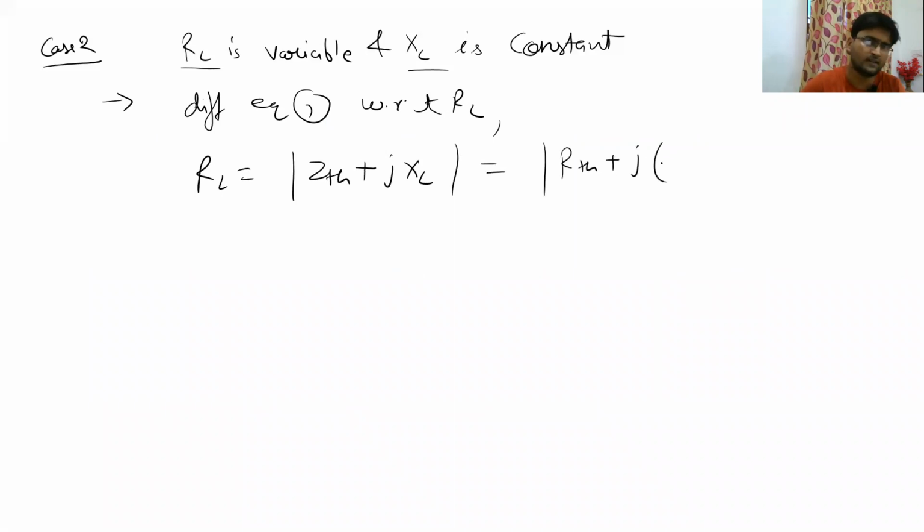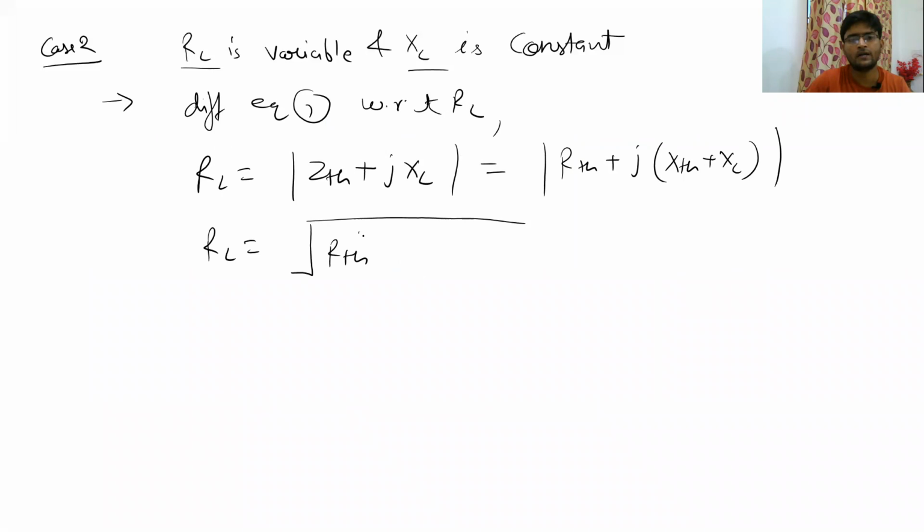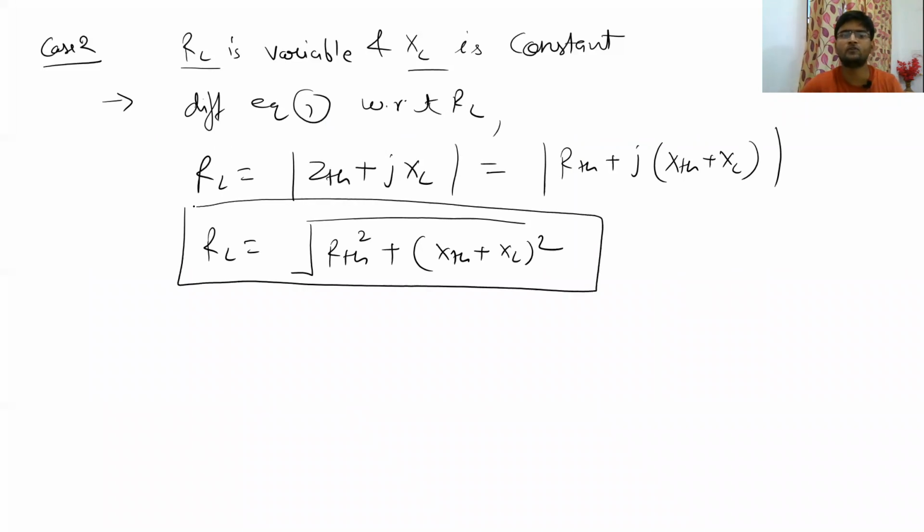Let us take the imaginary parts together. So it will become XTH plus XL magnitude. So you can also say RL is nothing but under root RTH squared plus XTH plus XL squared. So for the case 2 circuit, your RL is going to be equal to this thing.